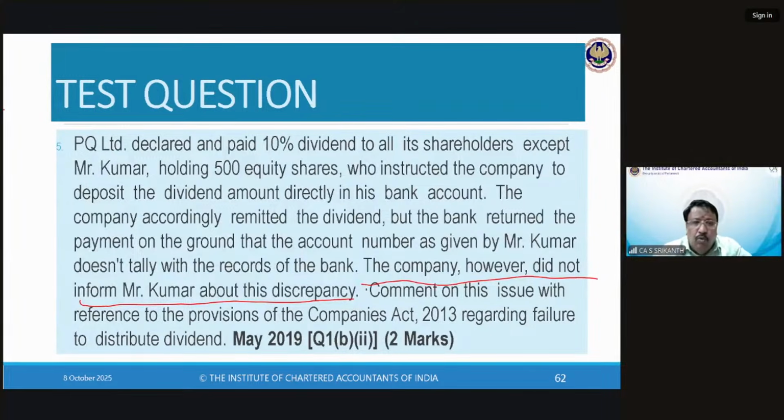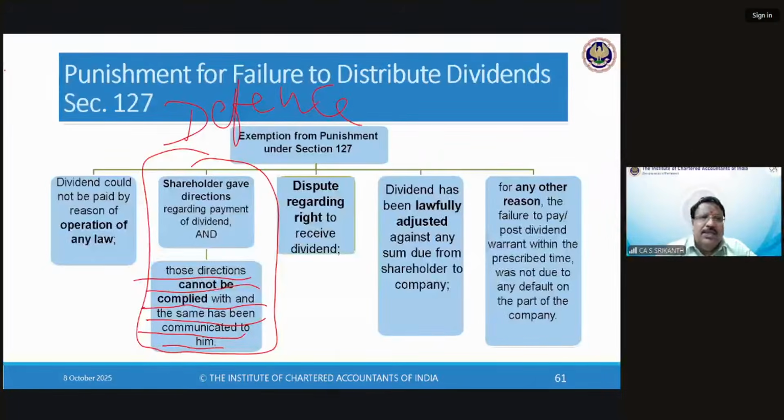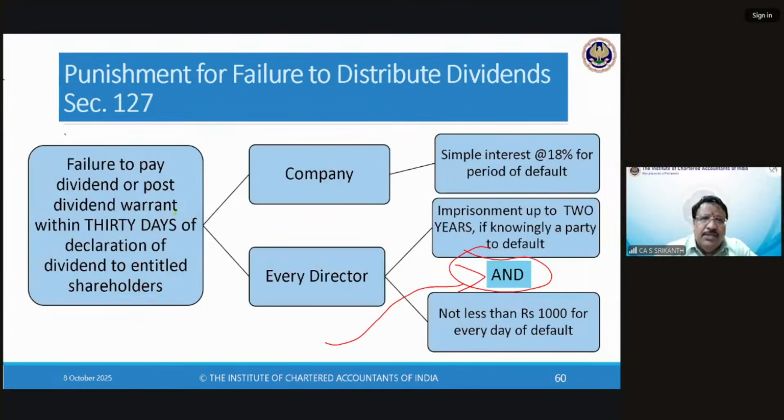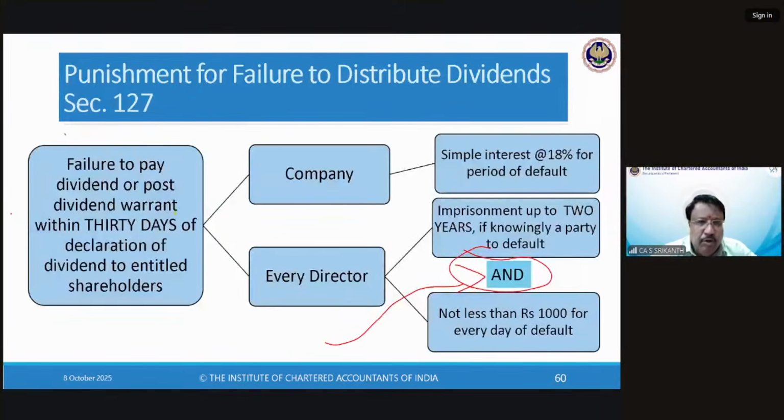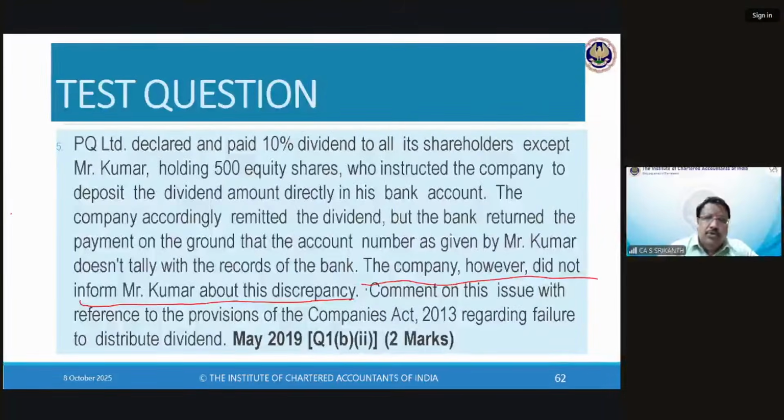Now, you write this section. Normally, when there is a failure to distribute dividend, the company and every officer are liable, etc. But one of the exemptions is that the shareholder may give directions, and the same should have been communicated to him, which means you have written the law. So you gave the facts and then you wrote the law. And then finally you write the conclusion. Therefore, PQ Limited is liable under the penalty, section 127 penalty provision.